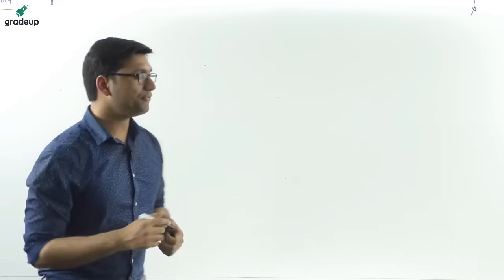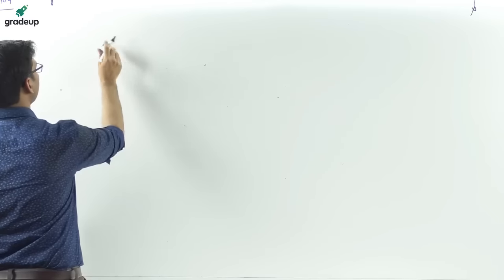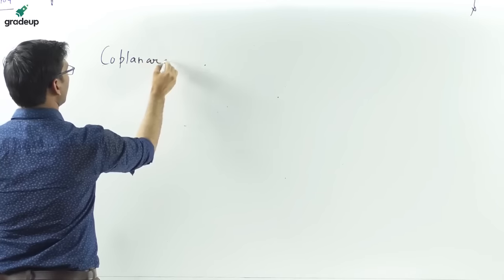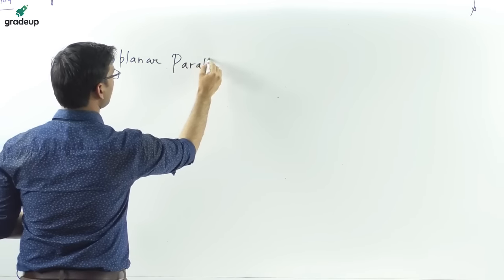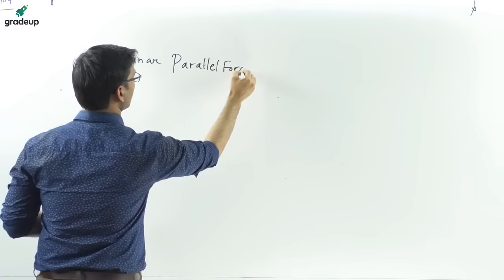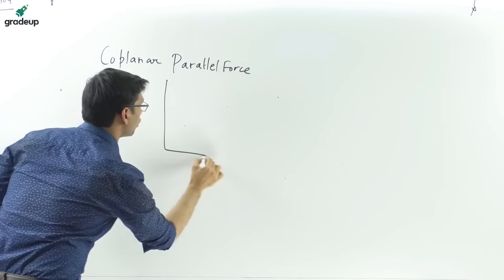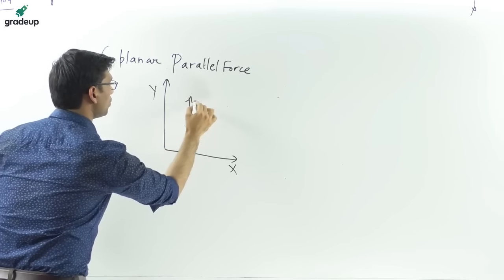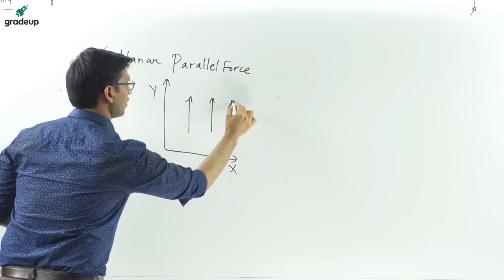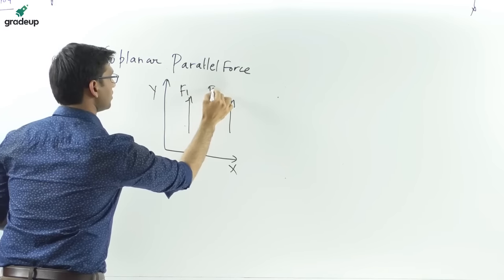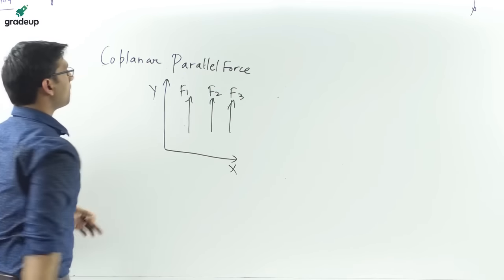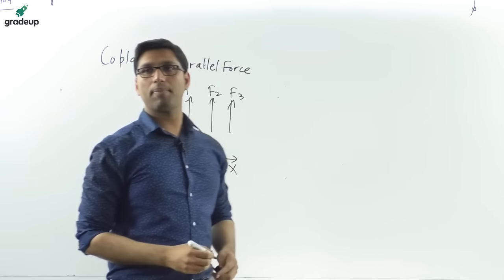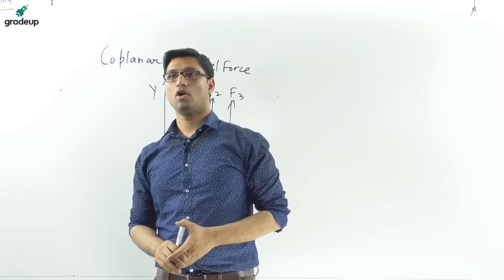Now, if we combine these forces, suppose there is a coplanar parallel force. Coplanar means same plane, and the forces are acting parallel to each other. So that is a coplanar and parallel force. What is the example?